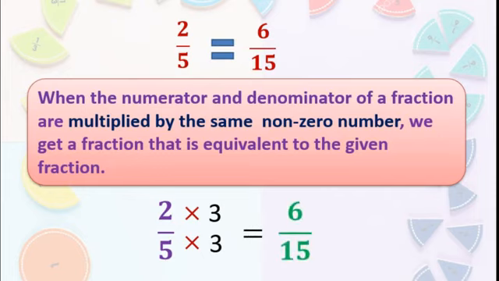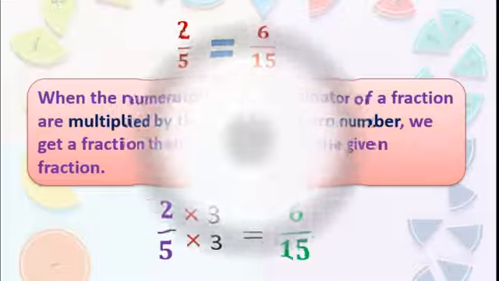Yes, I will write the same thing. So it is an equivalent fraction. Got this? 2 upon 5, when we multiply both numerator and denominator by 3, the same number. Don't make confusion here. You can't multiply with different numbers. You have to multiply with the same number. Okay, then we got this.